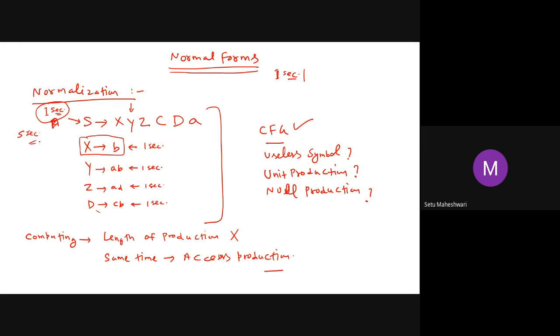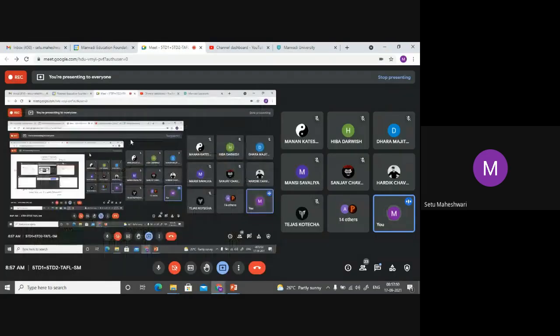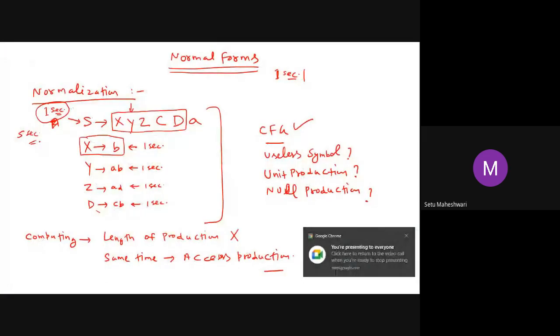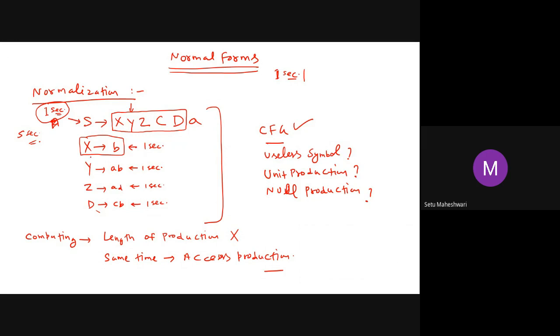Why is this happening? Because it is dependent on so many variables. All these variables are useful. All these non-terminals are useful. They are not useless. But the point is, there are so many, which is increasing the dependency of this production on different other productions. That is why it is going to take a longer time, and ultimately that longer time of execution will reduce the speed of execution.